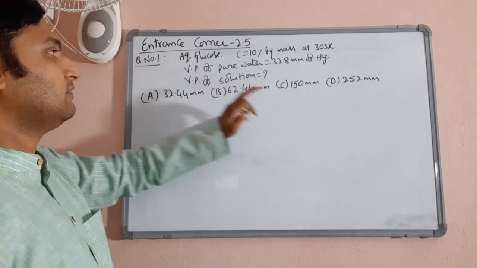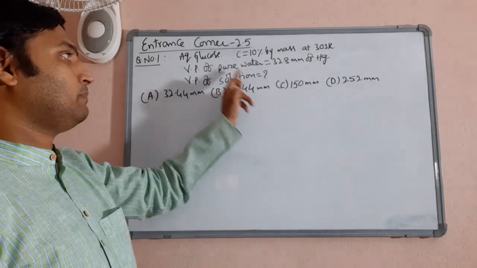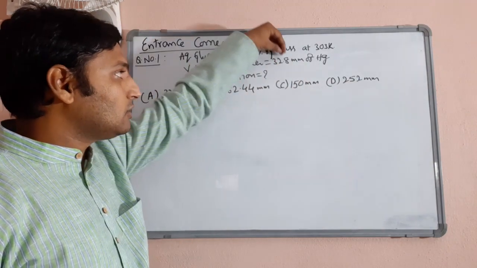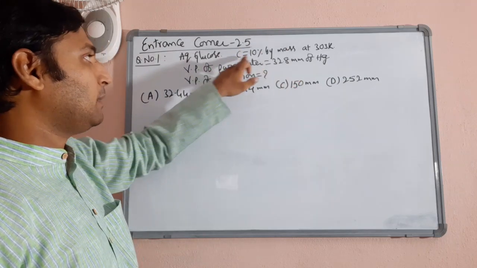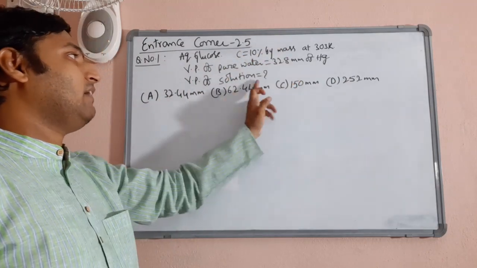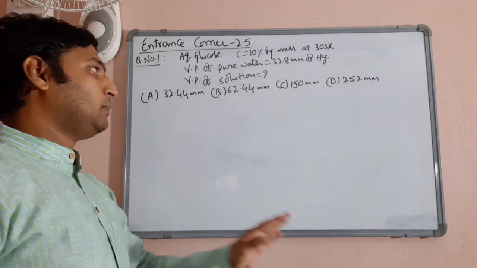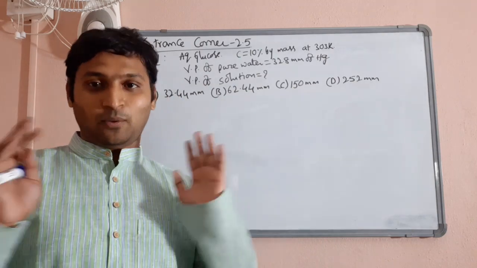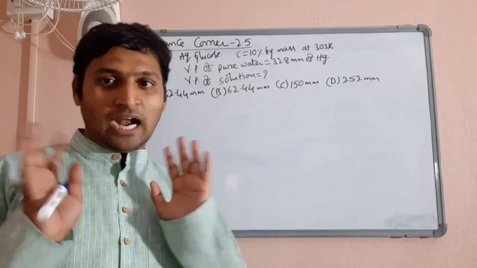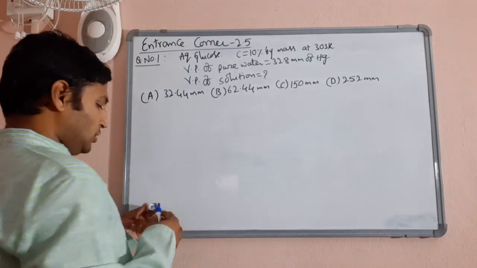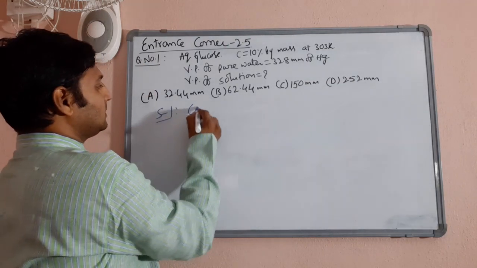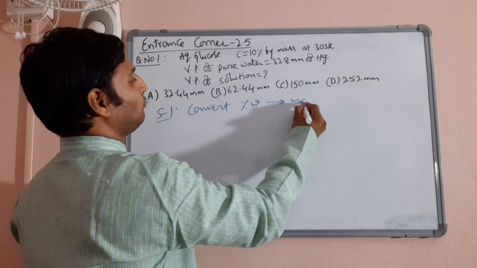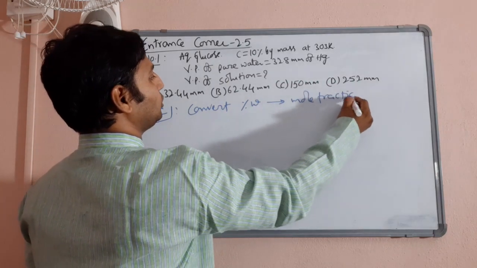At 303 Kelvin, the vapor pressure of pure water is 32.8 millimeters of mercury. And by adding glucose to this pure water, he has prepared a 10% by mass solution. What would have happened to the vapor pressure of the solution? 32.44, 62.44, 150, 252. The options are quite far away and very comfortable also. I'll show you how. Not much calculation required. So step 1 is to convert mass percentage to mole fraction. This you need to do first.